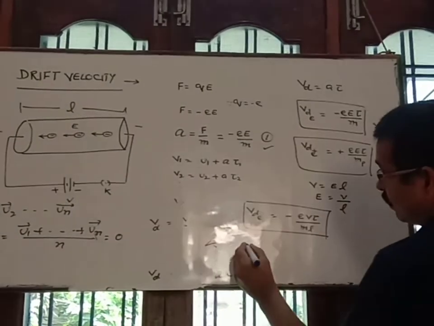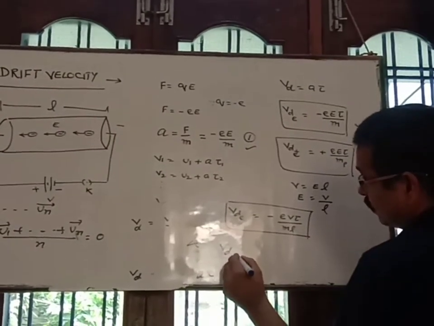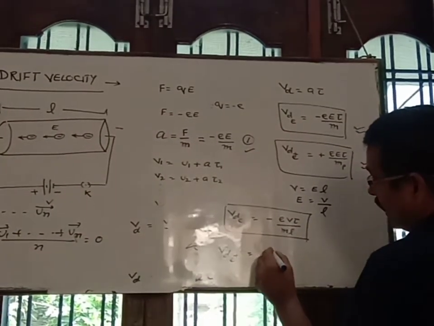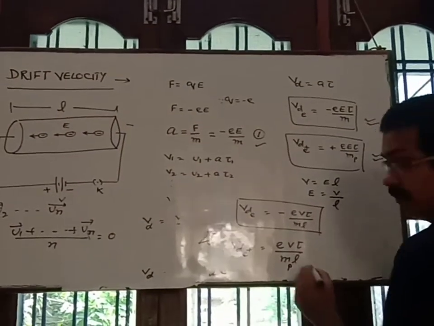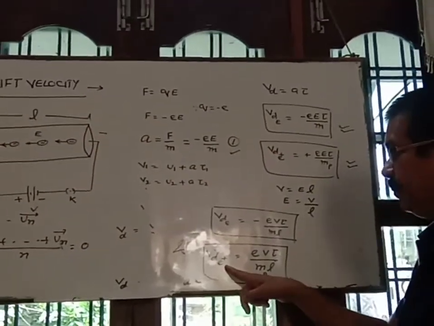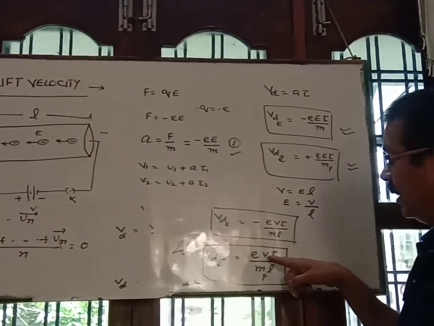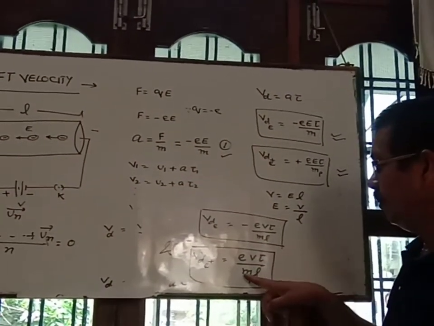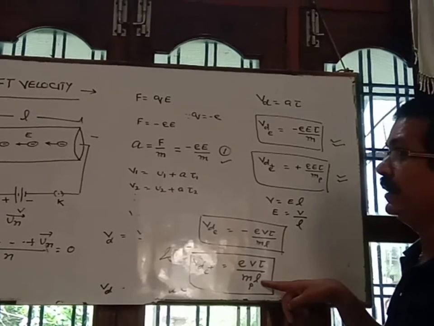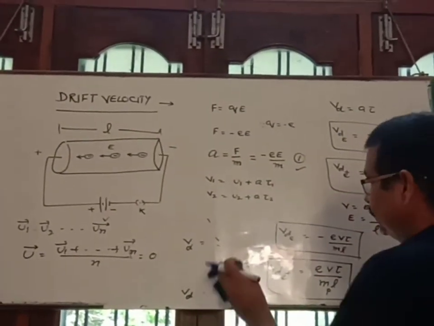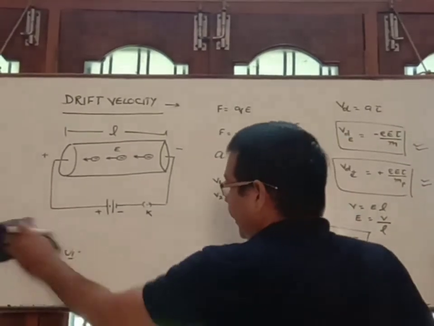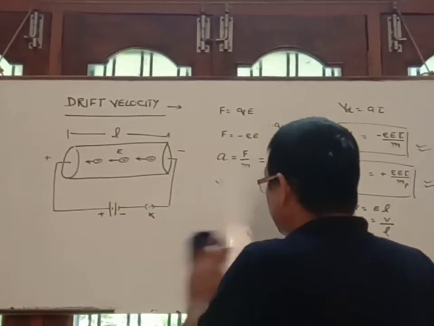And for proton, the drift velocity of proton becomes capital E V tau, and m is the mass of proton. The drift velocity of proton is small e capital V tau by mass of proton into length of conductor. So this is about the drift velocity of a charge carrier, and you can see it universally, either for electron or proton.